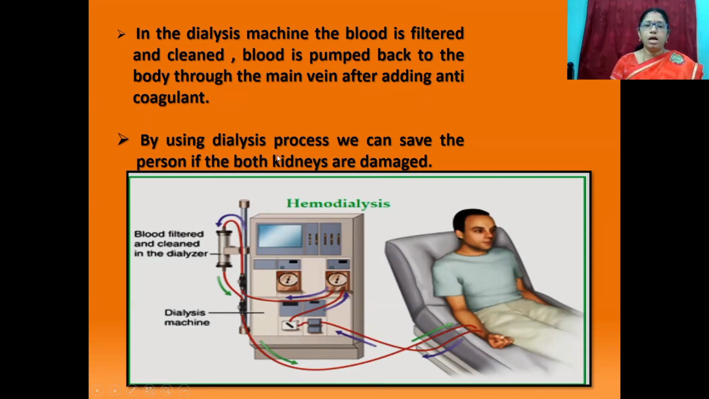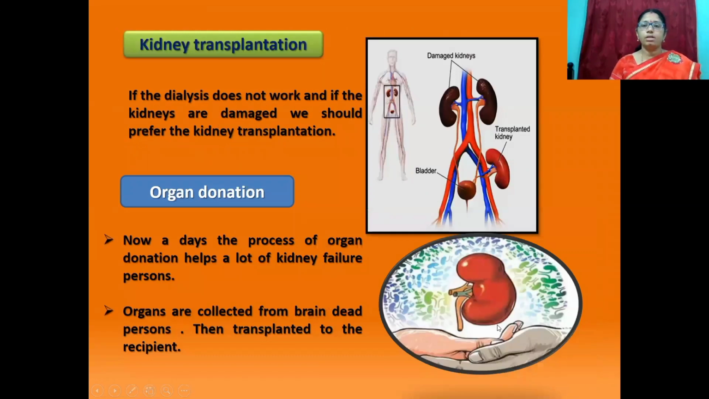By using the dialysis process, we can save the person if both kidneys are damaged. The next one is kidney transplantation. If the dialysis does not work and the kidneys are damaged, we should prefer kidney transplantation.